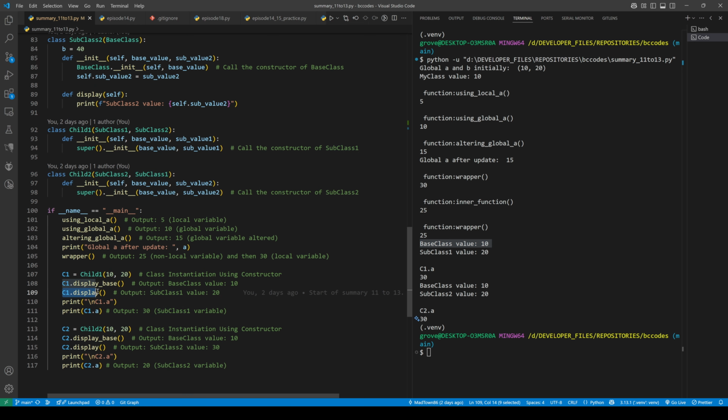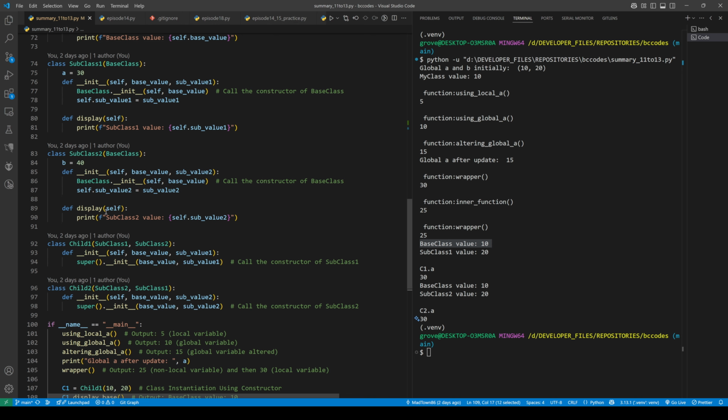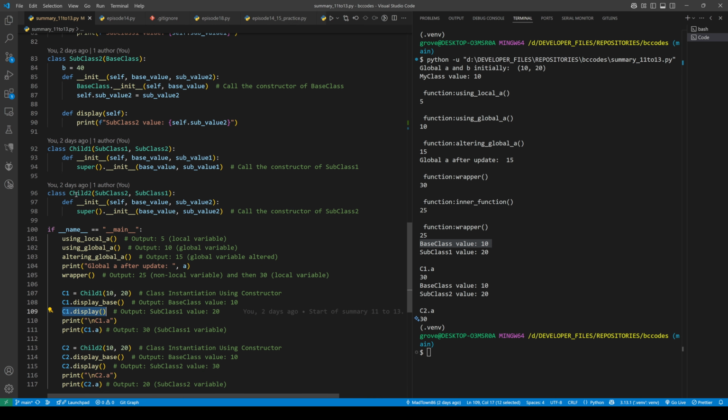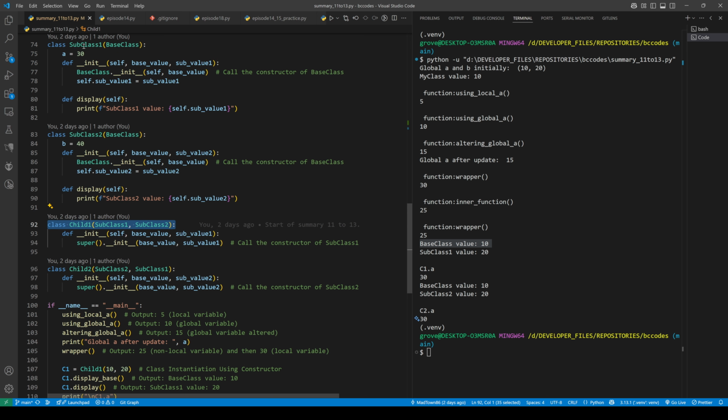So here, just to go over the point one more time, display base searched all the way up to the grandparent class, but then display exists on the two subclasses. And because the two children are different, they're going to find this display method on a different subclass. So C1 has subclass 1 as its first parent, and so it sees that there's no display method on child 1. It's going to search up the tree to subclass 1 and it'll find the method display here and it'll print that value.